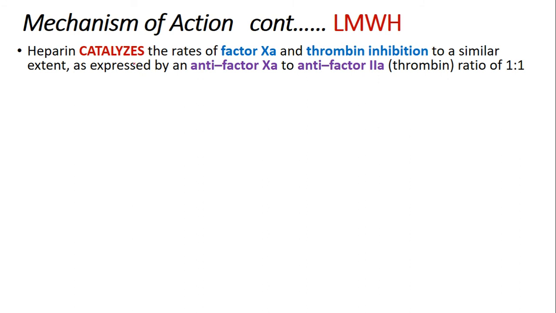So heparin catalyzes the rate of factor 10A as well as thrombin inhibition. It will be similar, as expressed by an anti-factor 10A to anti-factor 2A ratio of 1 is to 1. So how does this low molecular weight heparin act?